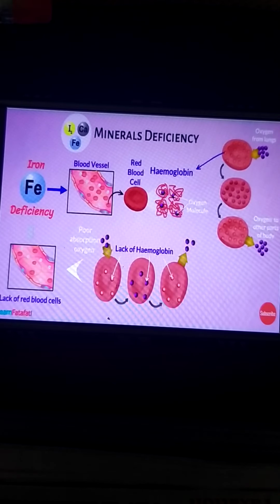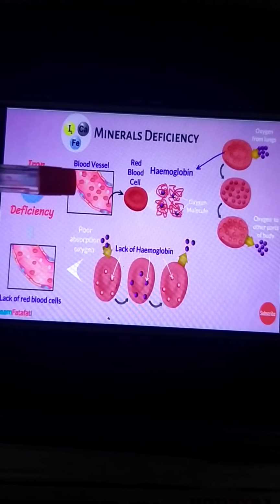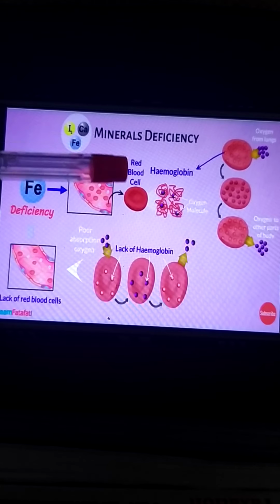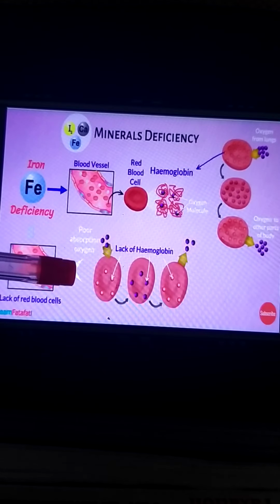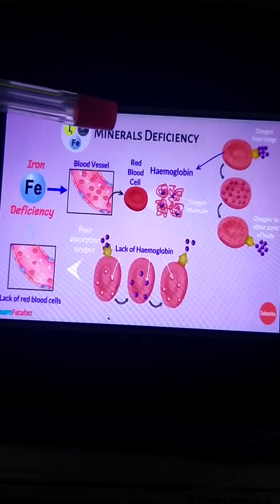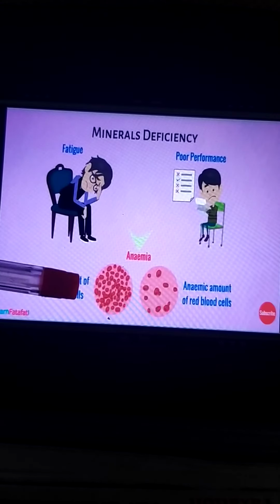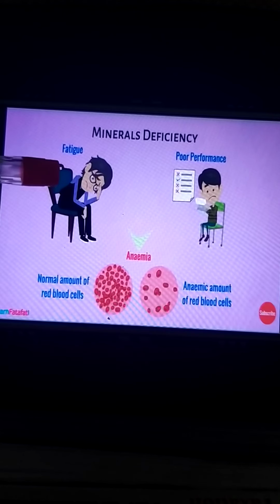Then, iron deficiency. We have seen that iron is important for our blood. Hemoglobin, as we all know, is present in the RBC, in the blood. RBC protects the body against diseases, right? So if iron is lacking in your body, fatigue will be caused.